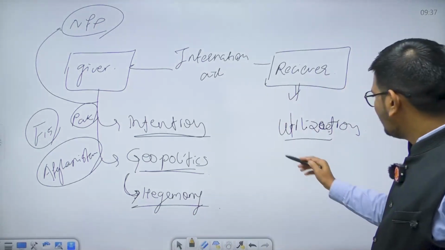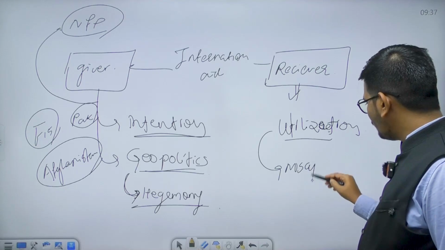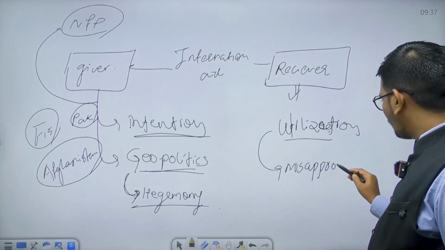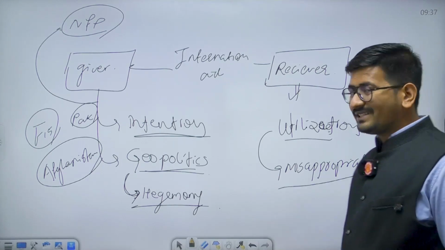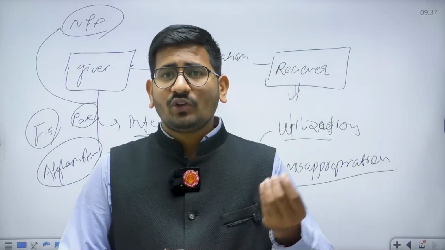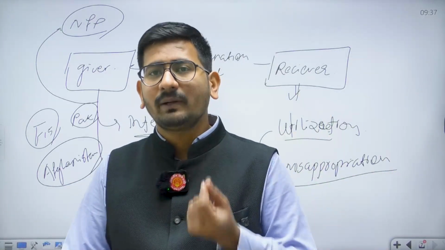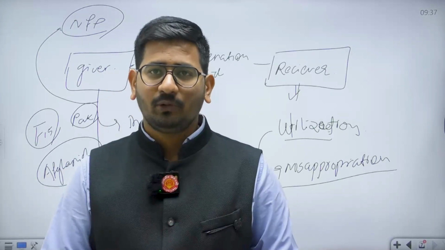Or at the same time, at the receiver end, there can be misappropriation of the fund. Why am I using this term? Appropriation means the intention or the clause under which you have been given the fund. If you are not using it for that purpose, it is called misappropriation.